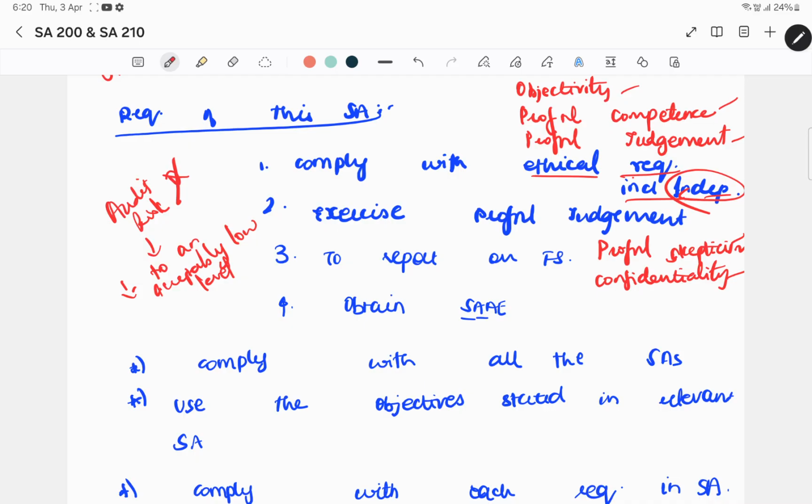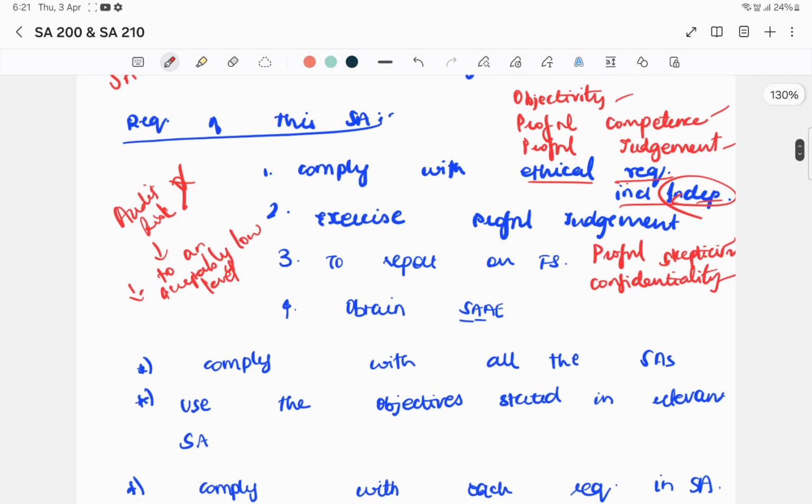Confidentiality means you have to secure the client's information and not disclose it, except in a few cases, for example where the client is involved in fraud and the regulatory authority or laws require you to disclose it. In other cases where the client allows you to and the situation requires it, you can disclose. But otherwise you should not disclose.